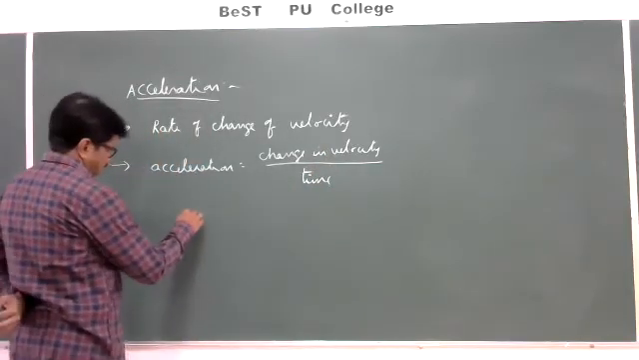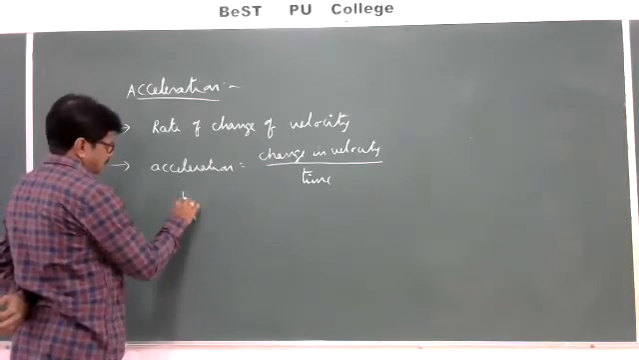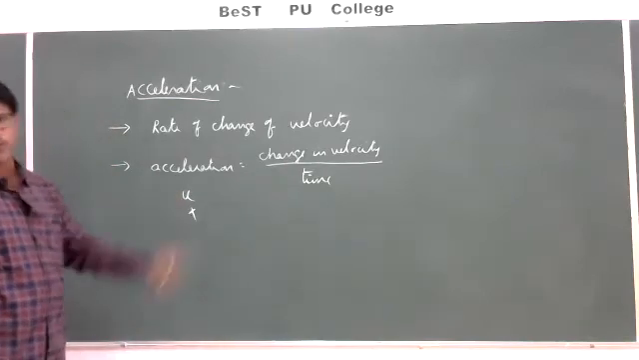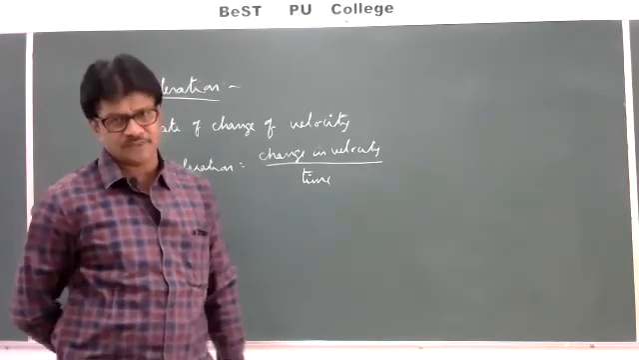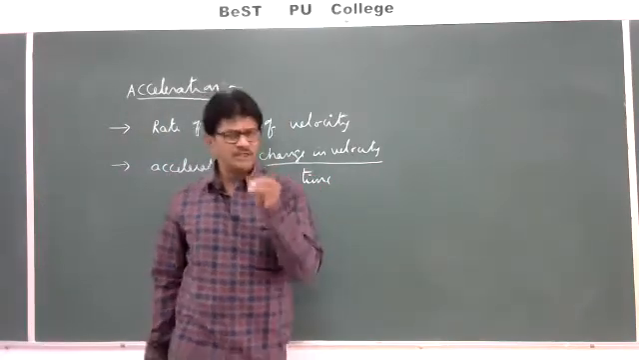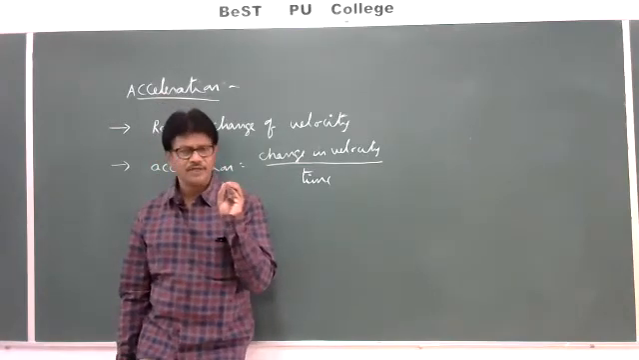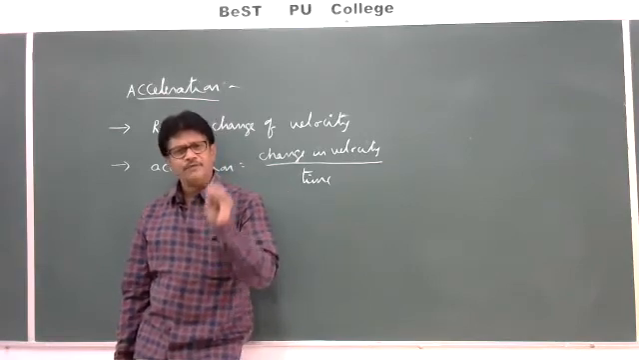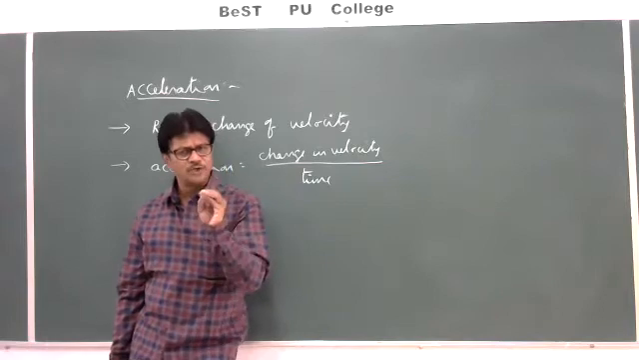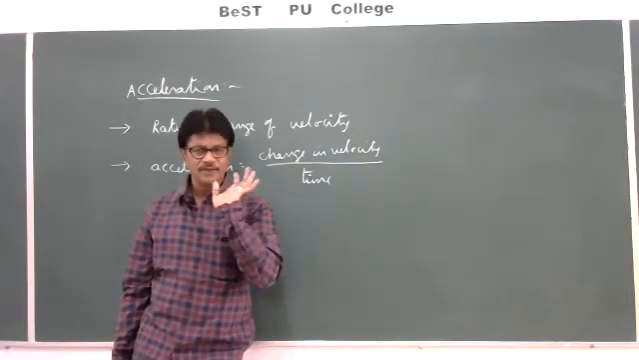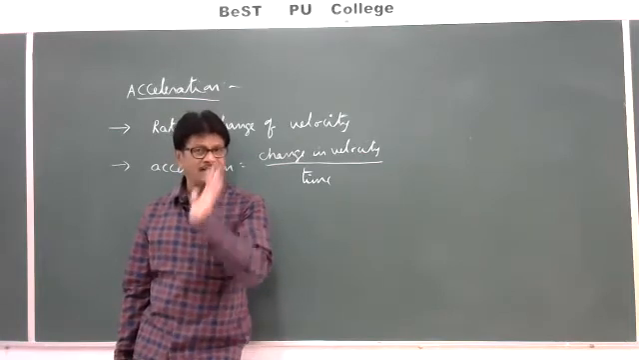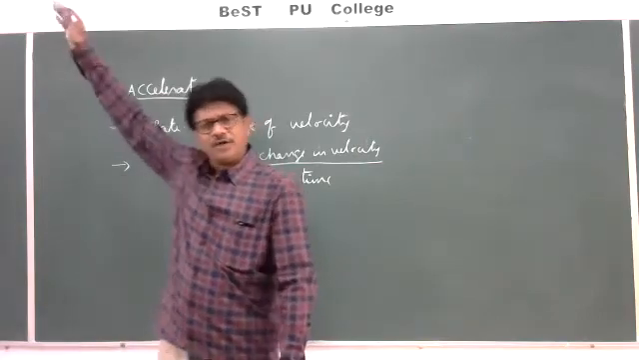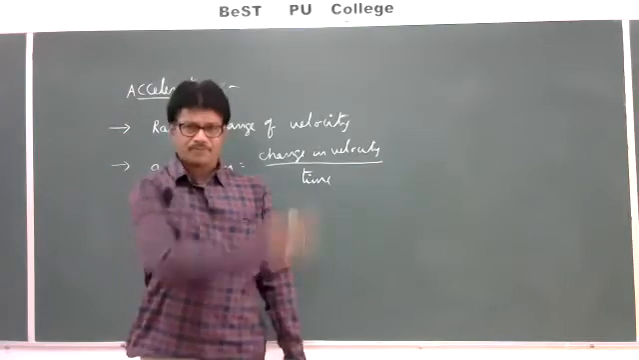So for example, a body is initially moving with an initial velocity u. u is nothing but the initial velocity. Initial velocity does not mean that it is the starting velocity. Why? Because every body will start its motion from rest only. So for example, somewhere the body starts its motion, somewhere it is coming.